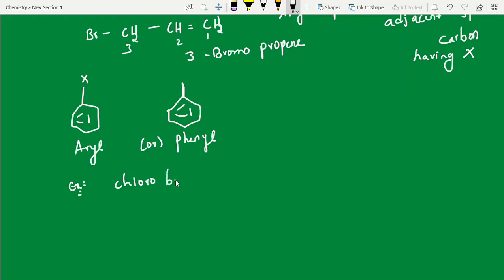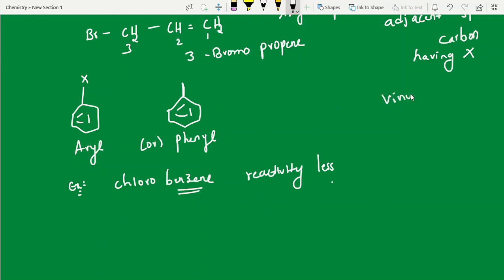For example, chlorobenzene. Reactivity plays an important role. Chlorobenzene has less reactivity, due to resonance and due to sp2 hybridization. I'll explain in coming classes. Reactivity is less.